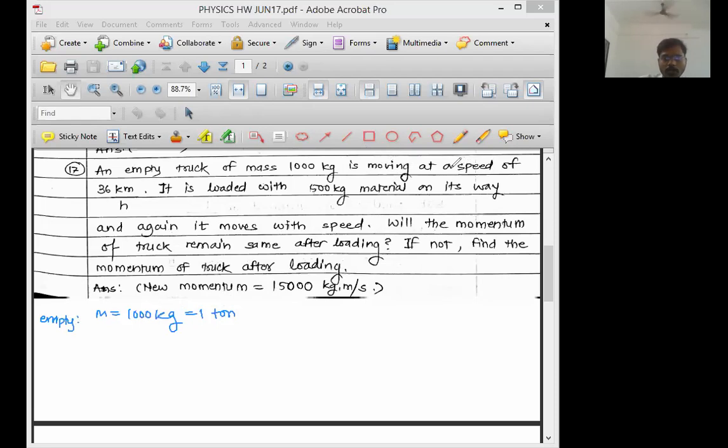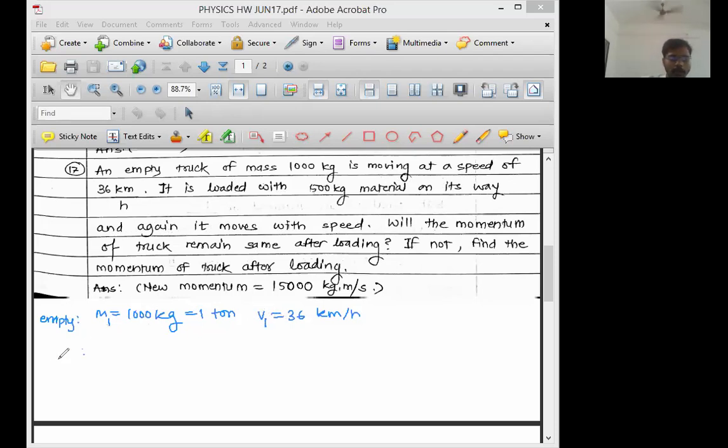Fine. It is moving at a constant speed of 36 km per hour. It is loaded with 500 kg material on its way. And again it moves with the same speed. So when the truck was empty, let me call that situation the first situation. So I will write M1 and V1.